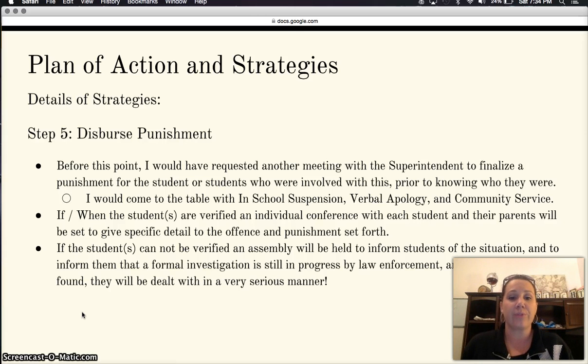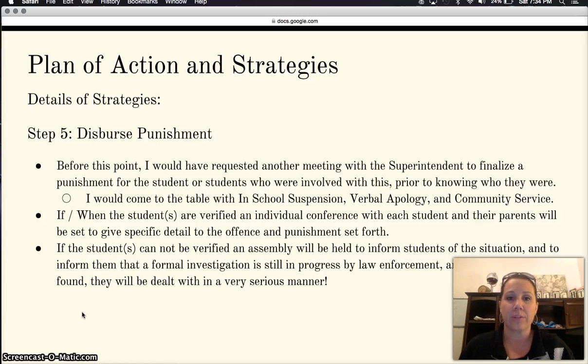If and when the students are verified, an individual conference with each student and their parents would be set to go over specific details of the offense and the punishment set forth. If the students cannot be verified, I would hold an assembly to inform the students of the situation and to inform them that a formal investigation by the police department is being held, and when the culprit is found, they will be dealt with in a very serious manner.